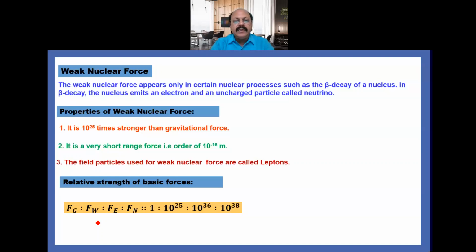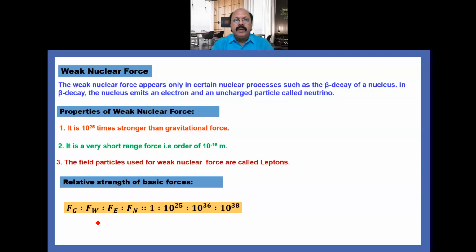Its meaning is that the weak nuclear force is 10 to the power 25 times stronger than gravitational force. Similarly, electromagnetic force is 10 to the power 36 times stronger than gravitational force. And similarly, strong nuclear force is 10 to the power 38 times stronger than gravitational force.